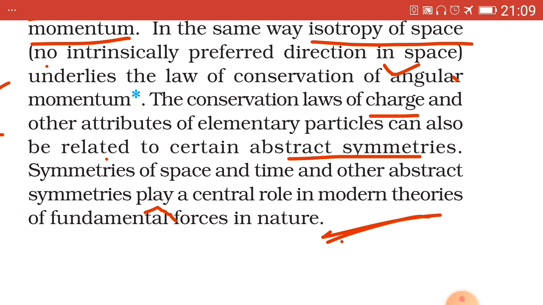And we have seen earlier that due to homogeneity of time, we have the law of conservation of energy.